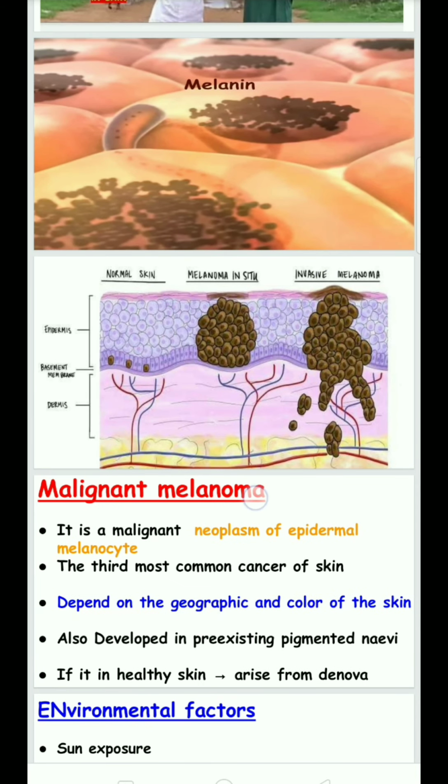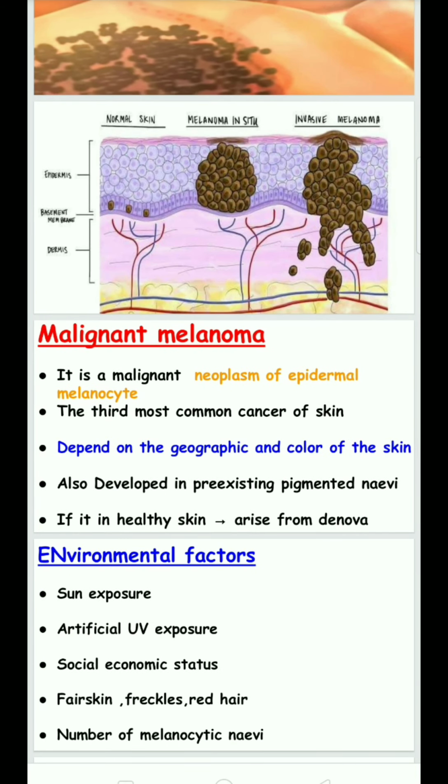Malignant melanoma is a neoplasm of epidermal melanocytes and the third most common cancer of the skin. It depends on geography and skin color, because some people have fair skin, and these people are more susceptible to melanoma. People living in Australian countries have more cases of melanoma.